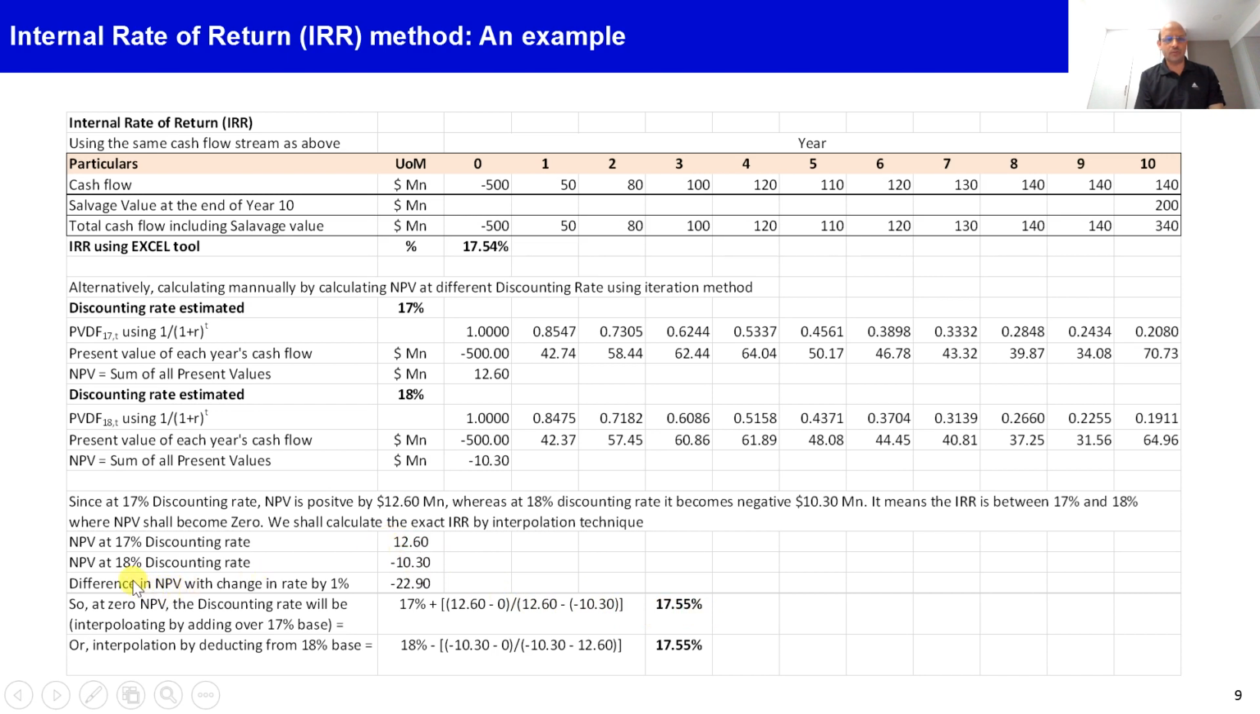Alternatively, we can also calculate by taking 18% as a base and subtracting from 18% by the interpolation method. At the 18% base, we take 18% minus the result at 18%, which was minus 10.3. So we start with minus 10.3 and we have to reach 0. So minus 10.3 minus 0, and that we divide by the total difference between the net present values at 17% and 18%, which is 22.9. So we get the same result here, 17.55%.